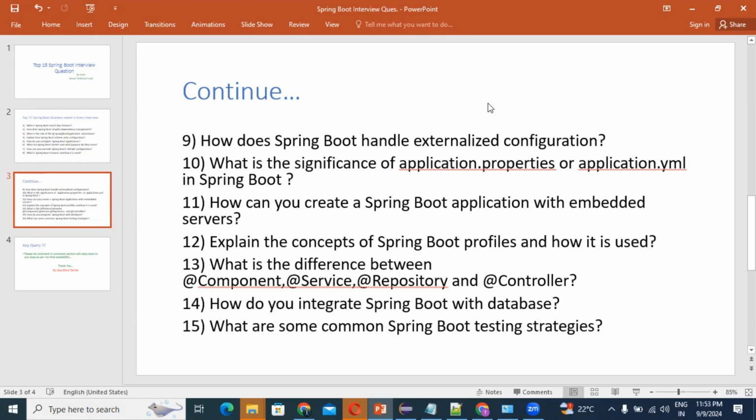So guys, these are all 4 types of ways we can use to handle the externalized configuration. Again I am repeating, so you don't get confused.